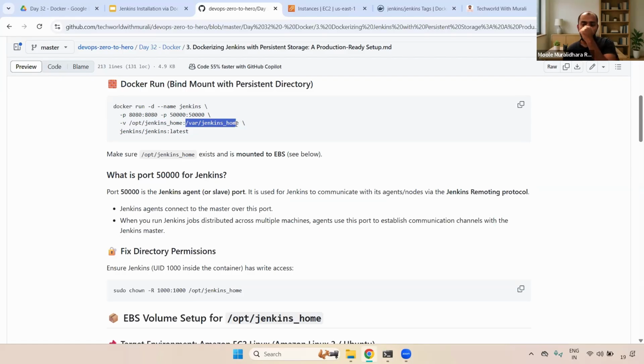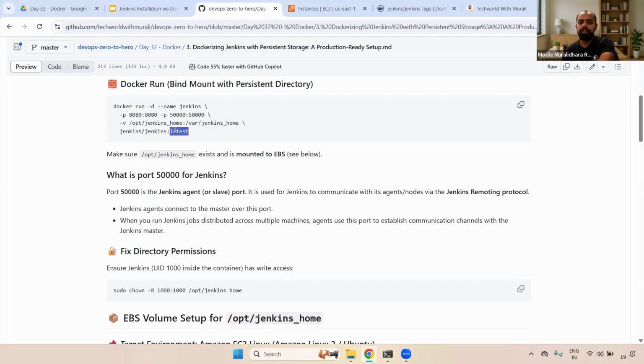As I said, if you install Jenkins using Docker, the Jenkins default path is /jenkins_home. Whatever the Jenkins default path is, I'm going to mount it to our local host path. Understand, right? And then here I'm giving jenkins/jenkins:latest.